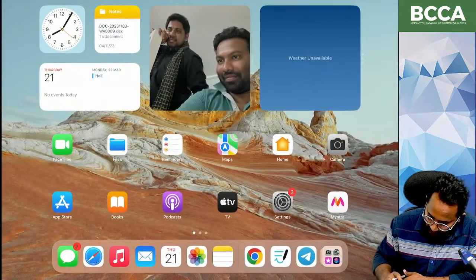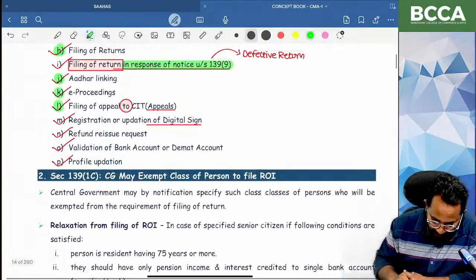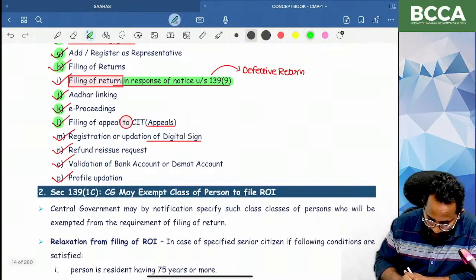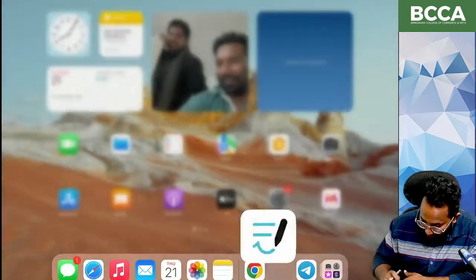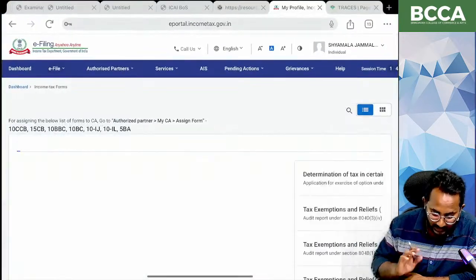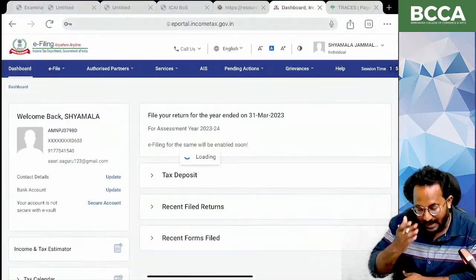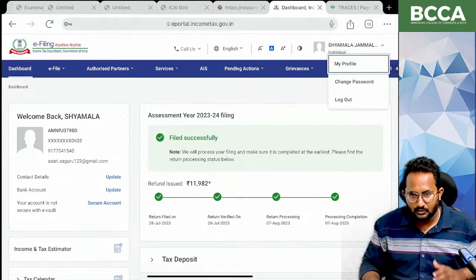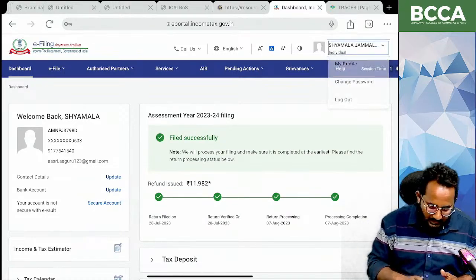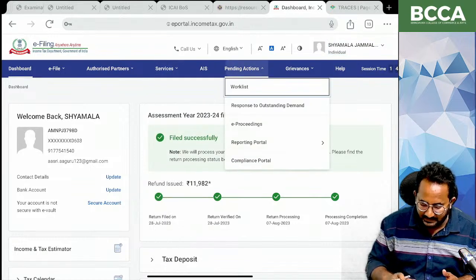So what are the other functionalities available in the e-filing website? Refund reissue request, validation of bank account and demat account, and profile updation. These are all the things you can do using the e-filing website. If you have enough free time, you can log into this website using your own PAN number and check all the options except e-verification.